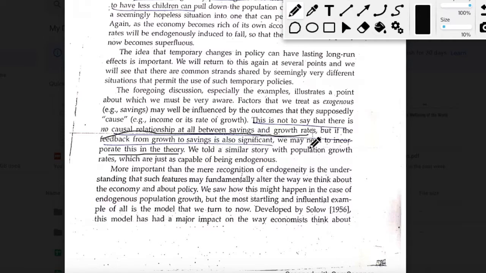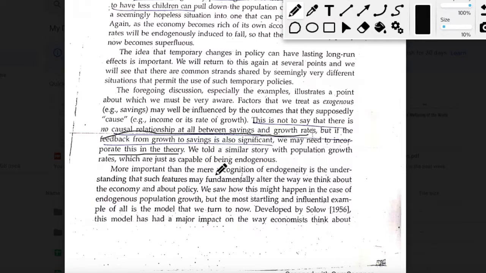But these things were identified later on, and the Solow model was introduced, which identified the endogeneity of these parameters and tried to cover these drawbacks by introducing new assumptions, which we'll see in a while. We'll look at the Solow model in a while, but the idea is to build upon the drawbacks that were identified in the Harrod model.